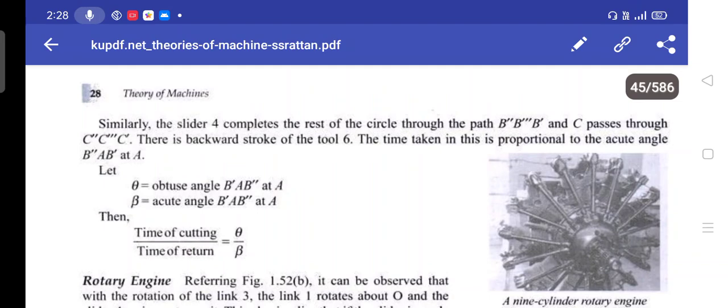This is the backward stroke of tool 6. The time taken in this is proportional to the acute angle B double dash A B dash at A. Theta is equal to the obtuse angle B dash A B double dash at A. Beta is equal to the acute angle B dash A B double dash at A. Then time of cutting divided by time of return is equal to theta by beta.